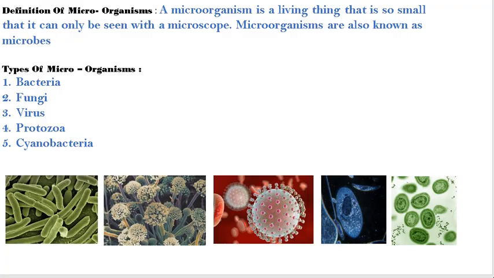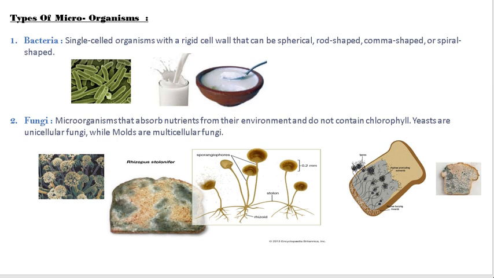So, bacteria. Bacteria is nothing but a single-celled organism with a thick cell wall that can be spherical, rod shaped, comma shaped or spiral shaped. The bacteria can be in any of these shapes. For example, in our daily life we see milk turning into curd. This formation is done only through bacteria. The bacteria present in milk produce the curd.